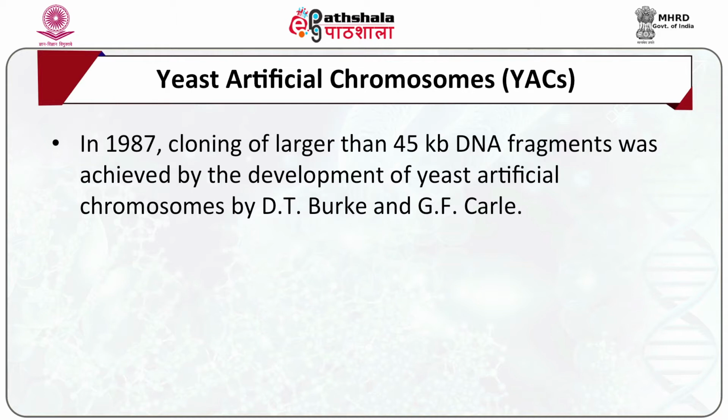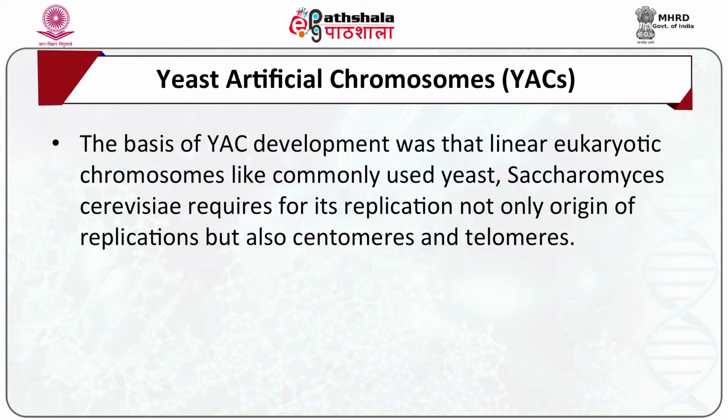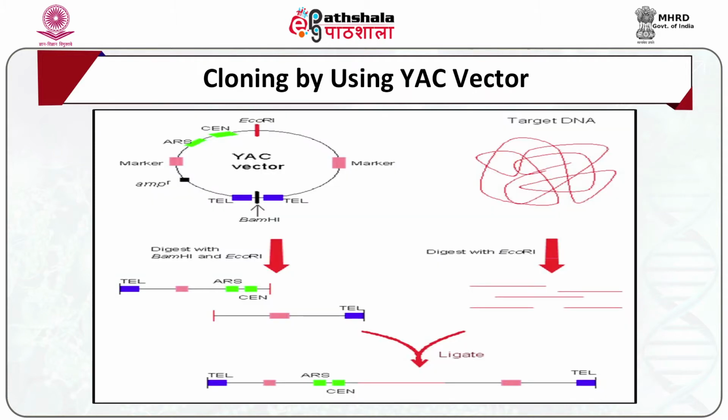In the year 1987, cloning of DNA fragments larger than 45 kb was achieved by the development of YACs by D.T. Burke and G.F. Carle. The basis of YAC development was that linear eukaryotic chromosomes, like those of the commonly used yeast Saccharomyces cerevisiae, require for their replication not only origins of replication but also a centromere and telomeres. The centromeres are required for accurate segregation of chromosomes, and the telomeres help safeguard the integrity of the ends of these linear chromosomes.